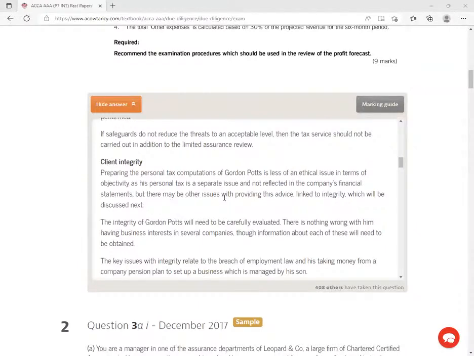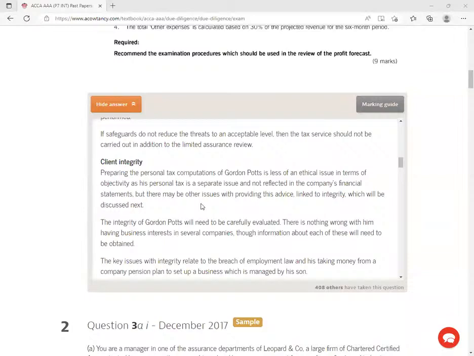Listen, ladies and gentlemen, here we're saying something very important: one of the directors has given us work to do his tax computations and filing. So you're saying this one is not even about our firm. We can go ahead and do those computations. But for example, if you realize that this person does not pay taxes very well, that automatically exposes you as an auditor. How do you bring up this issue to the firm without affecting your relationships? So these are some of the things you're supposed to refuse as an auditor.